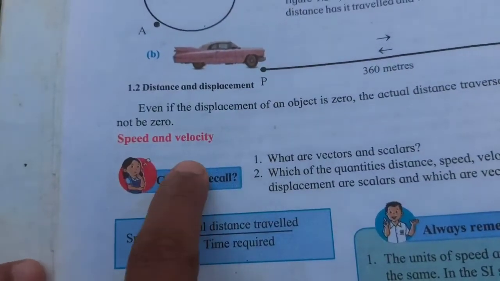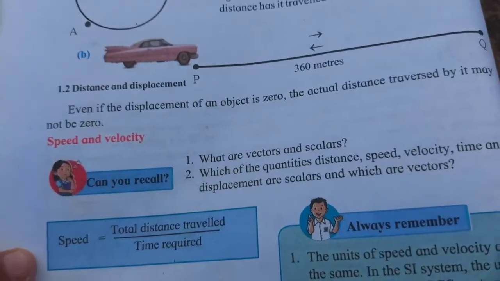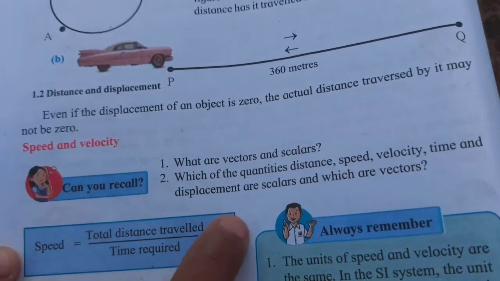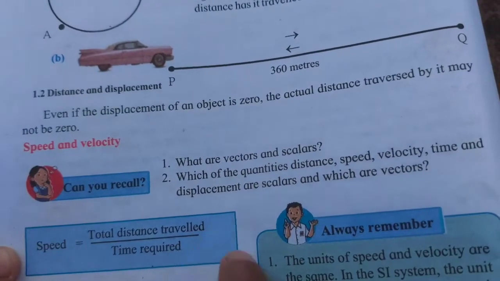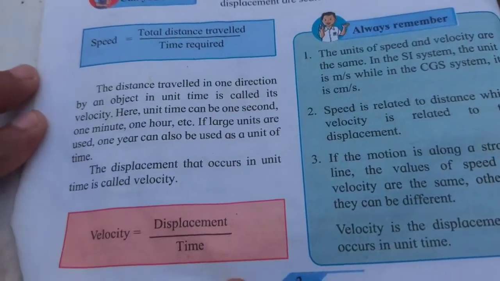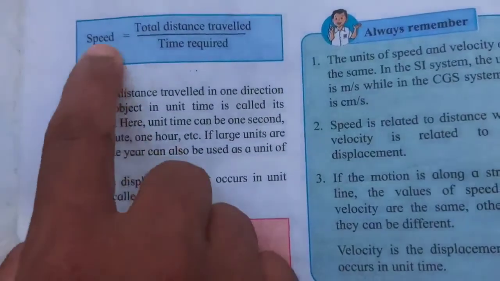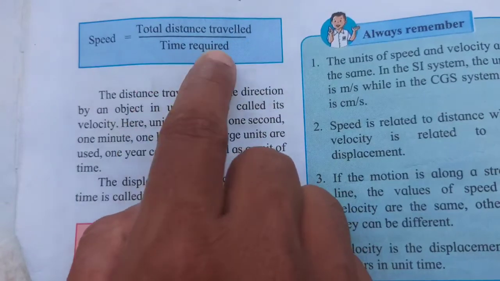Okay, so see next, there is another point, that is speed and velocity. Here you can see two formulas for speed and velocity, which you want to write down. Speed means total distance traveled upon time.